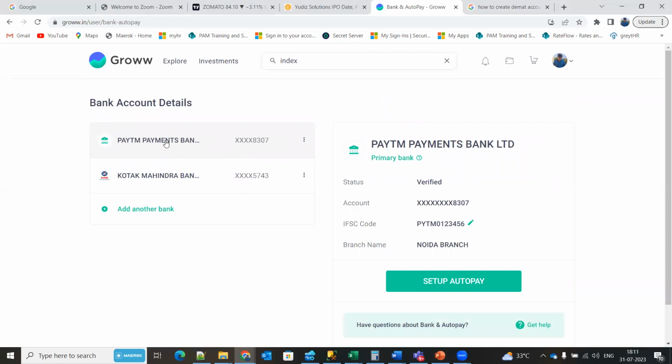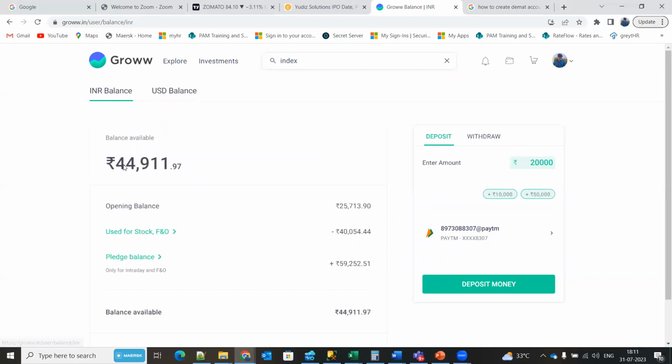So you can transfer funds from your account. If you have not added any bank account information, you can't add funds to your demat account. The funds look similar to here. It looks like an e-wallet. I have some 44K. Using this 44K, I can buy and sell a share.